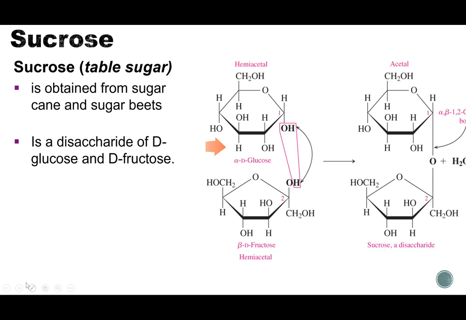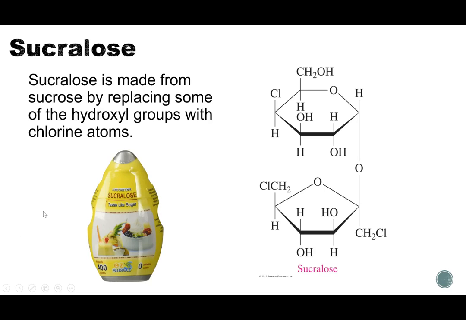With sucrose, we know that sucrose can pose some problems for diabetics. And so we have modified these sucrose compounds to make things like artificial sweeteners, right? So here is a derivative of sucrose, one of the many that we have. This is sucralose. And notice that what we did to fool our bodies is we replaced some of those hydroxyl, those OH groups, with chlorines. So here our carbon is typically CH2OH. Well, we replaced that OH with a chlorine. And over here, same thing.